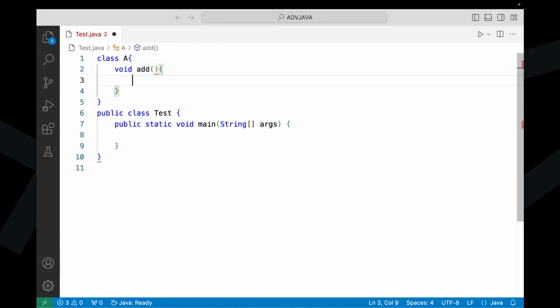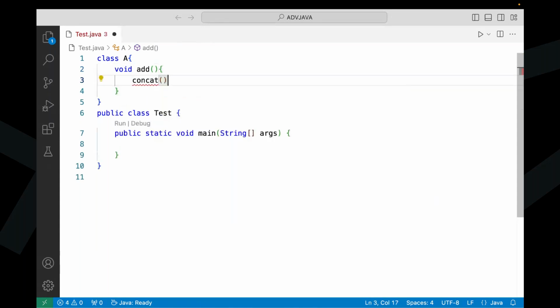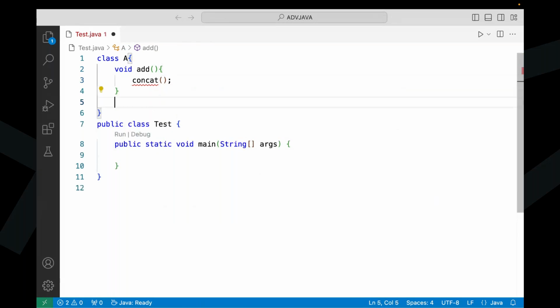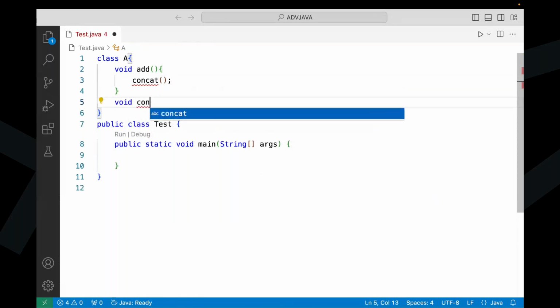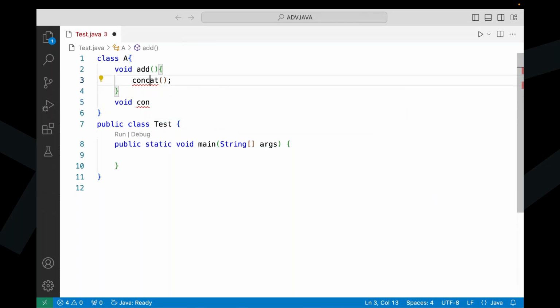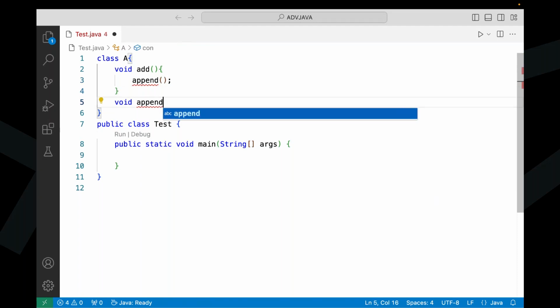Inside this add method, we are calling the append method. I have to define that void append method.